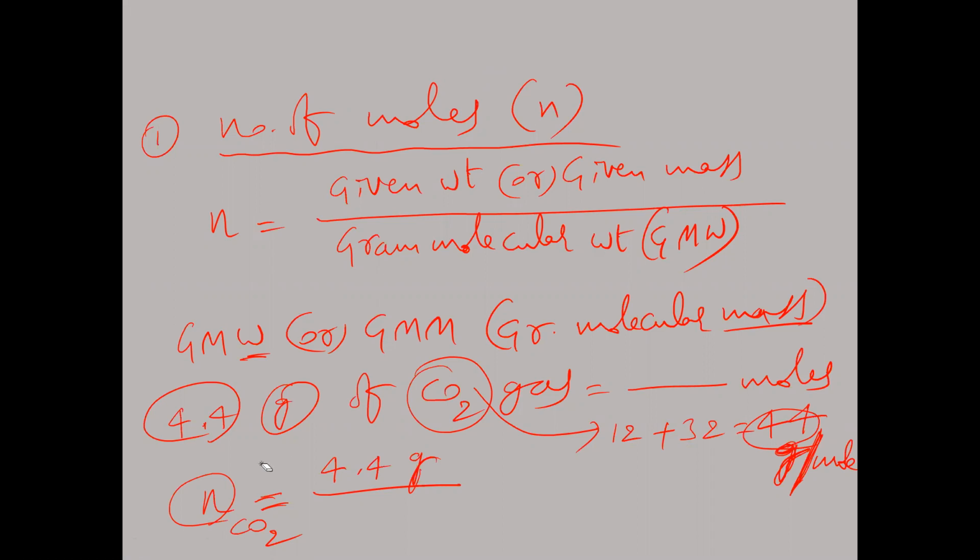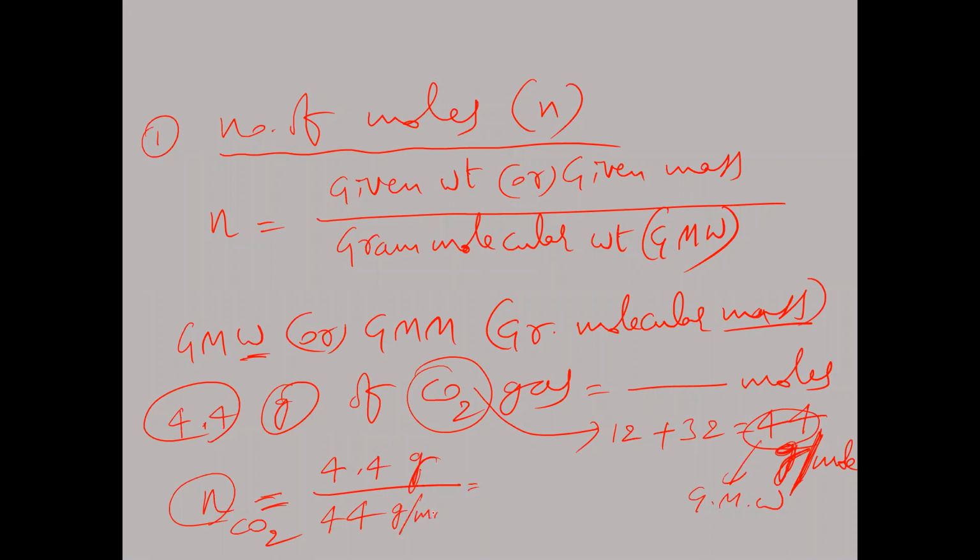Then 4.4 grams, how much? So given weight is 4.4 by gram molecular weight, which is 44. So the gram molecular weight is 44 here. That equals the gram molecular weight formula, what? Means units, what?